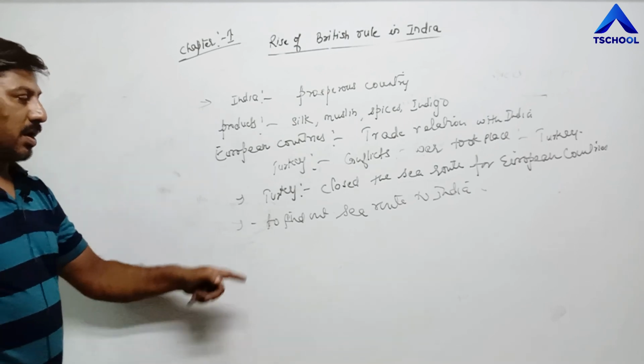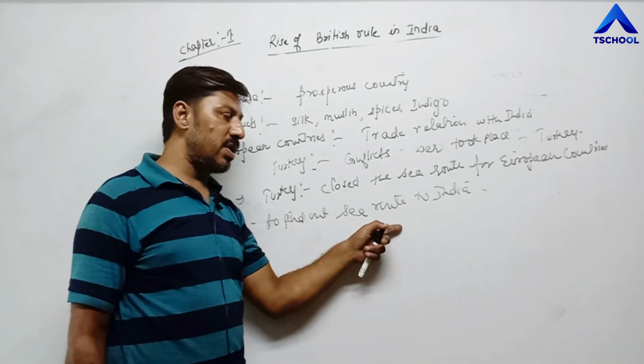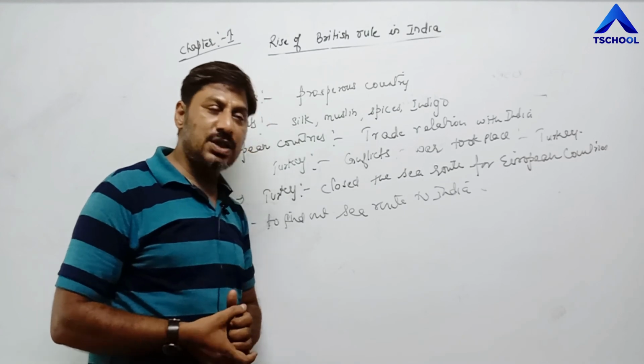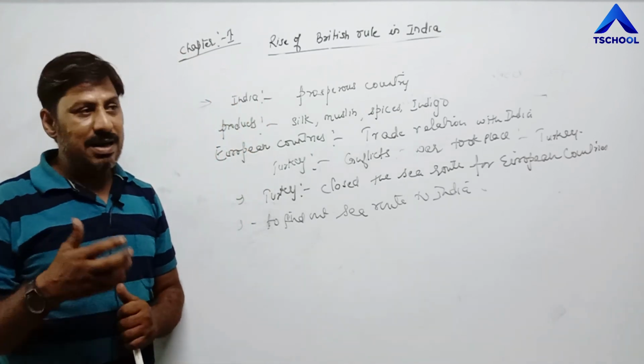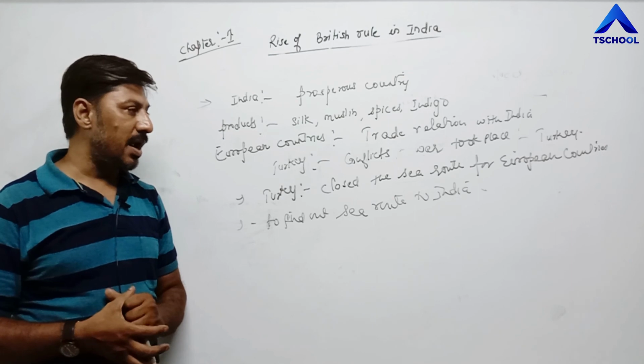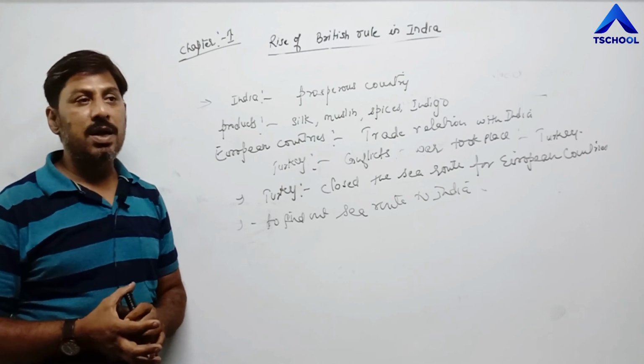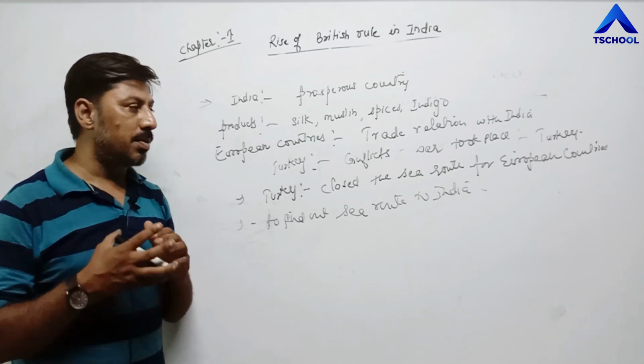Next, the King of Spain also motivated individuals to find the sea route to India, and on his request, Christopher Columbus accepted the challenge, but instead he discovered some other islands known as the West Indies.